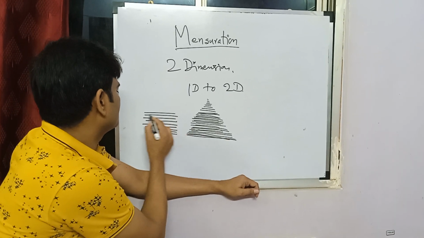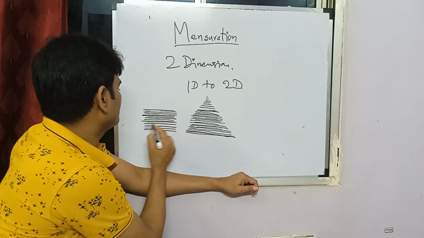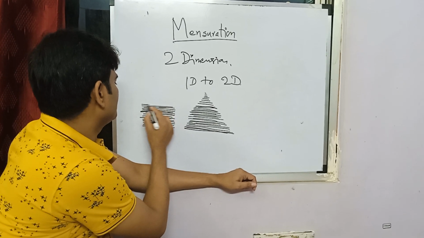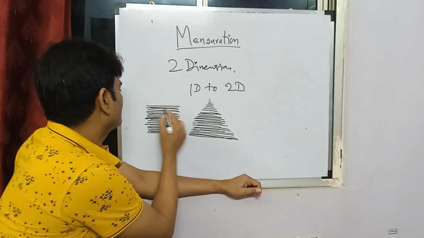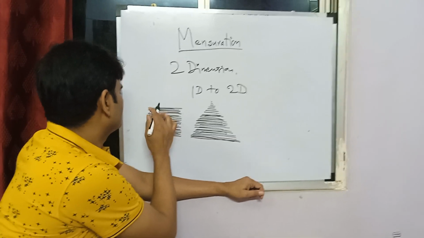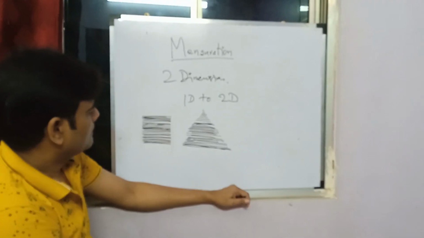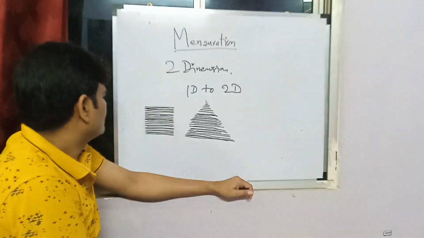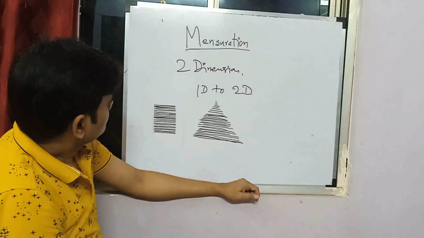If I take the same length, 1D, 1D, 1D, 1D, we are adding up 1D, and we get all lengths equal. You get a, let me draw like this. Not to confuse you.